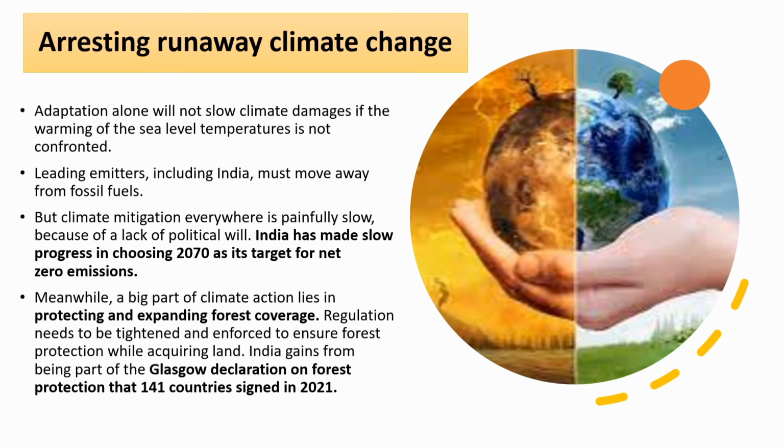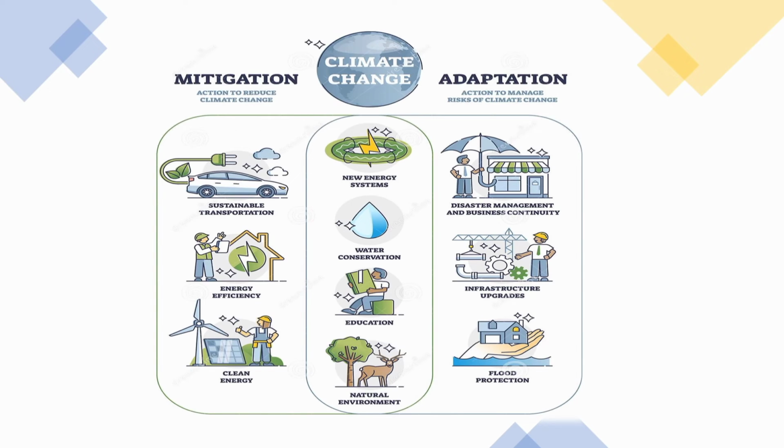So now let's look at what the author says about arresting climate change. Mainly there are two pathways to arrest this climate change phenomenon or its after effects: mitigation and adaptation. What do we mean by mitigation? It is the action to reduce climate change. At the same time, what is adaptation? Adaptation mainly refers to managing the risk of climate change.